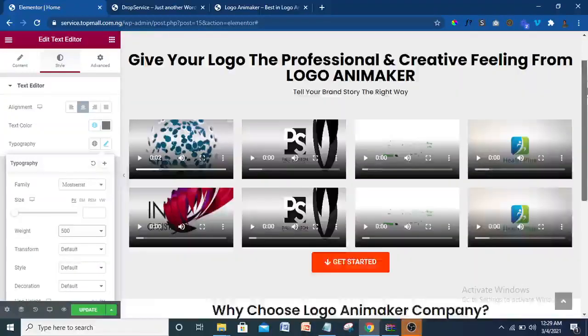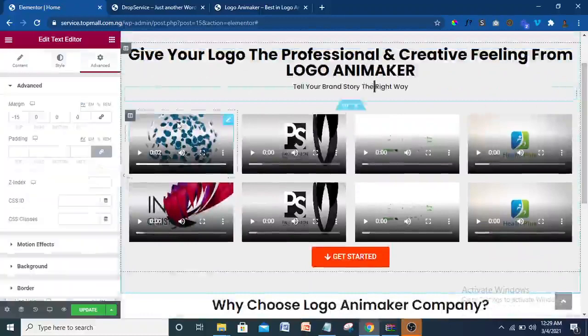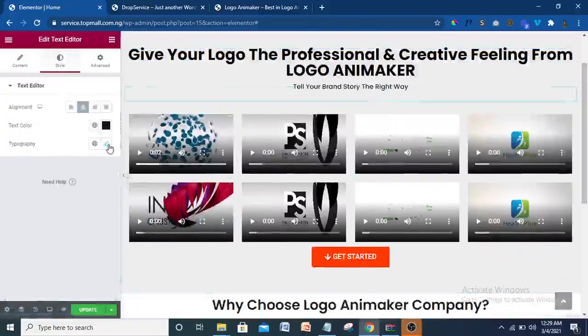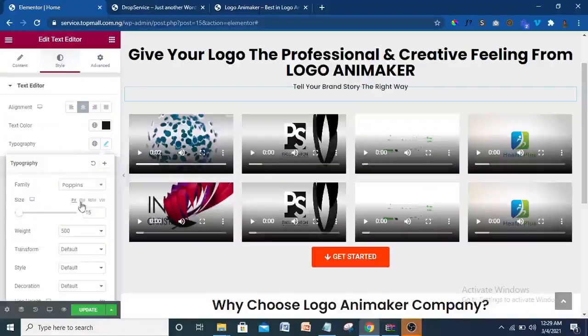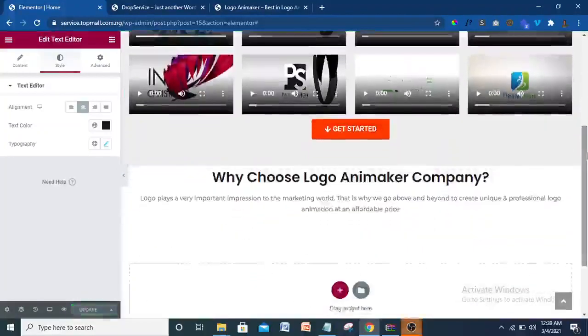Okay, I think that's okay. All right, I think I have to come and affect this too here. I'm going to click on that, come to style. I want to change this one to Montserrat. I think it's Poppins I used there. So I want to change to Montserrat. Okay, yeah, it is Montserrat. I think that's what I use for all these texts. All right, so let's continue.